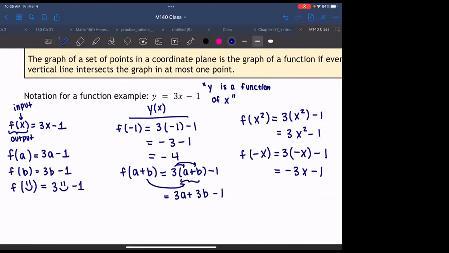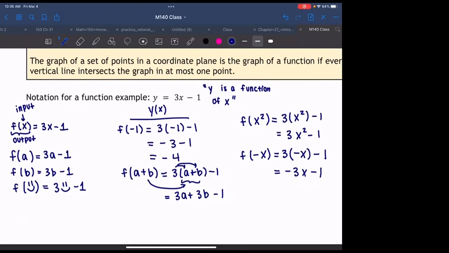Okay, any questions on the notation? We will go over this on Monday too, so if I went too fast, I promise we will get to it. Okay, but any questions so far? Okay, how about this? It's quiz time.